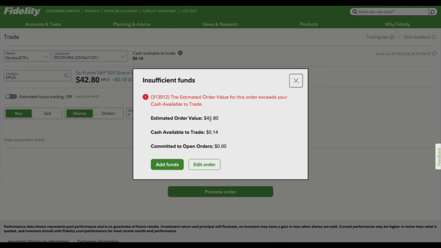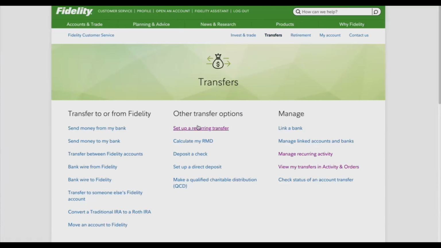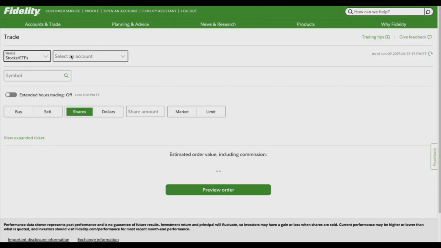For me, it will not work, because I don't have the money. So if you want to add, for example, if you didn't add before, you can add funds here, or you can go back to account and trade, and then you can click transfer, and you can set up a recurring transfer, and that is how you invest in Halal ETF using Fidelity, or you can use any other brokerage account or Islamic platform. The main thing is to just start, don't wait for it, start